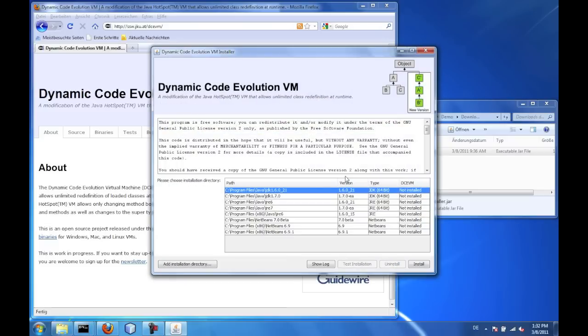The installer shows all Java and NetBeans installations in default installation directories. If your installation is not in the list, you can use the Add Installation Directory button. I will install the DCE VM into the JDK 7 directory. The installer downloads all necessary files, so please make sure you have internet connectivity.